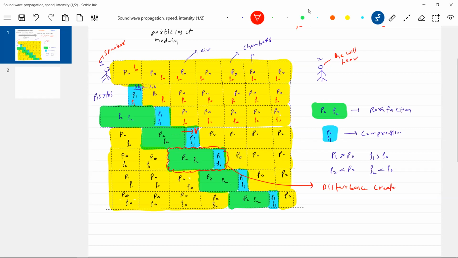Disturbance created by person 1 at t equal to 0. And after some time t, it is available here. Disturbance created by person 1.